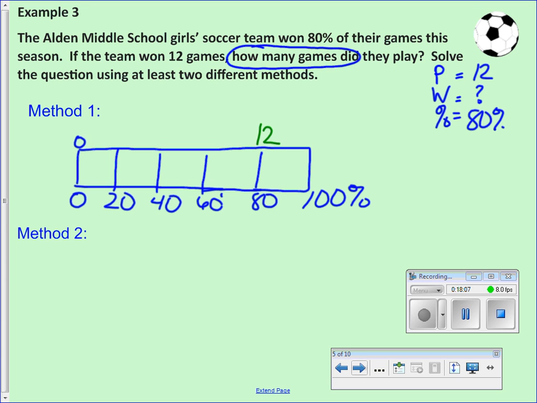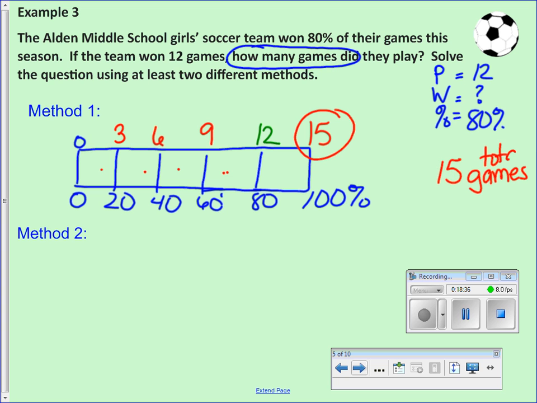So now I have to figure out what is my interval. My 12 is here. What do I have to count by to get to 12 using even intervals? I go to 3, 3, 6, 9, 12. 3 more would be 15. So what's the whole? 15 games. We want to write total.